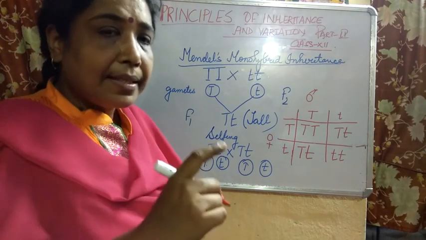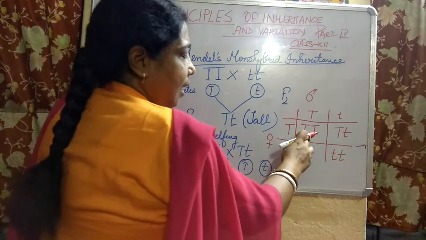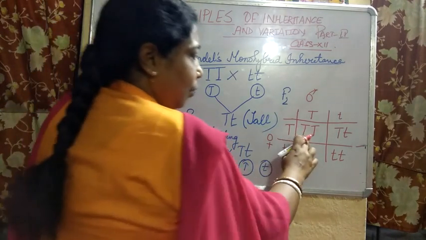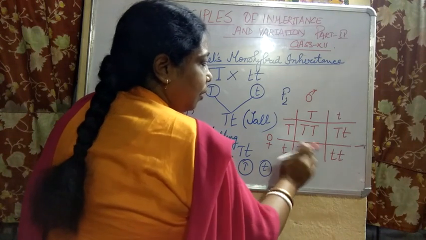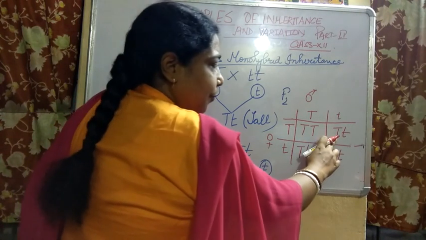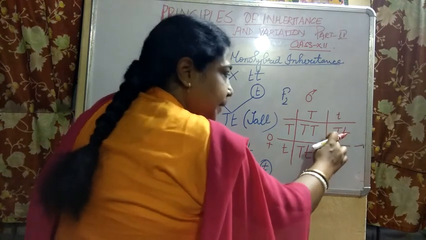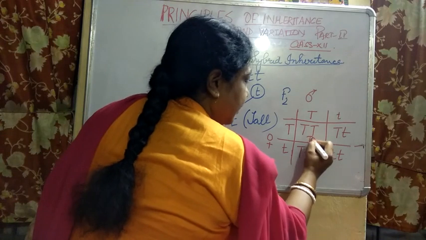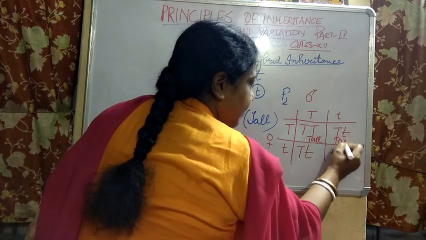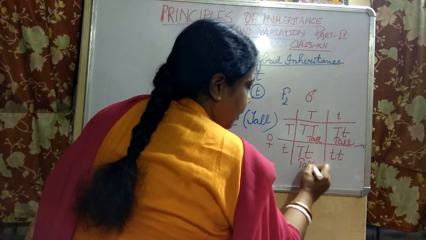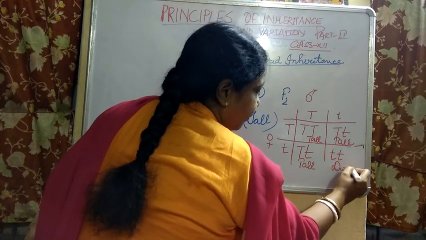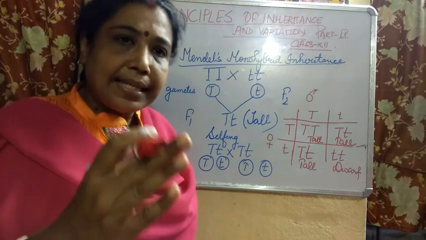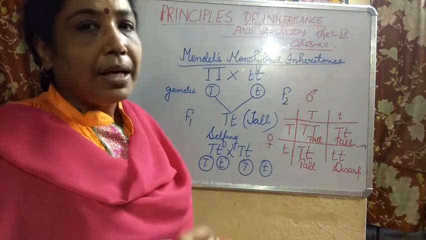So, you can see over here that out of this entire offspring produced, three of them are tall. Why? This is pure tall. Here you have capital T and small t, so capital T will be dominating over small t. So this will also be tall, this will be tall, and this will be tall. And this will be dwarf or short. So from the outside appearance you can see and tell 3 tall and 1 dwarf.